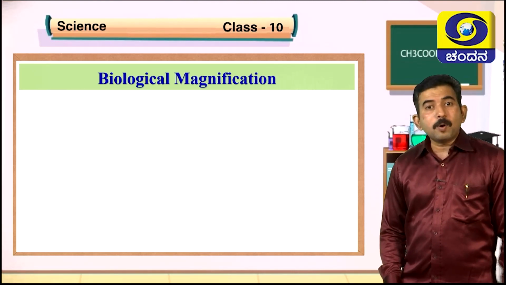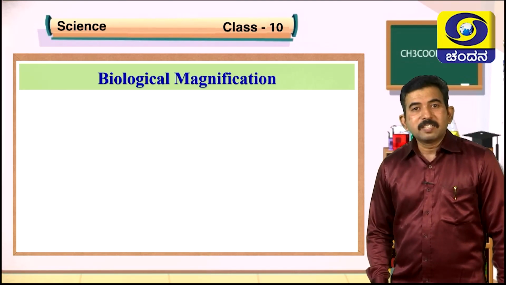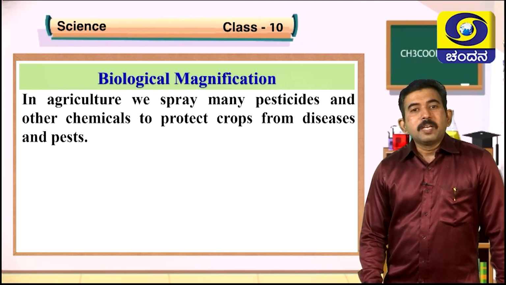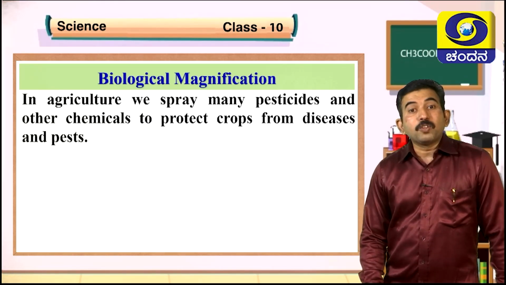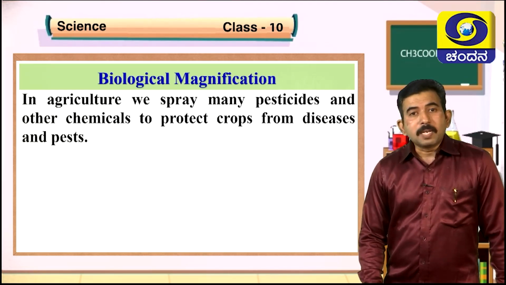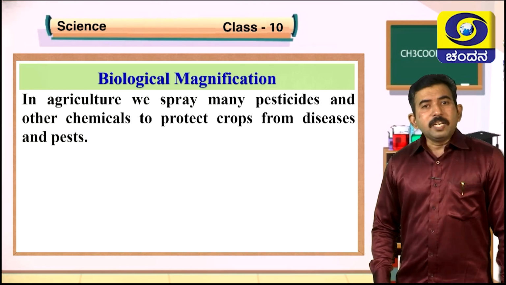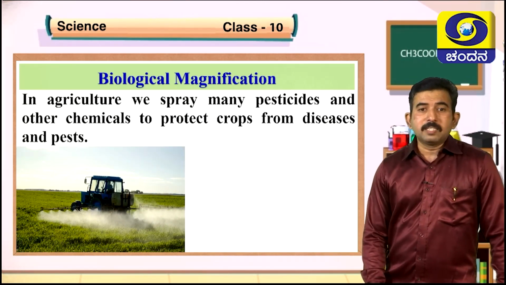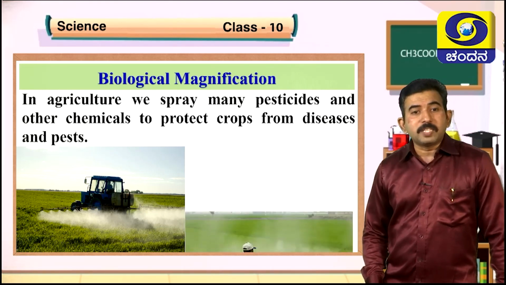Students, have you heard about the term biomagnification? Yes, you are right. Biomagnification mainly results from the usage of non-biodegradable, harmful chemical pesticides. In agriculture, we spray many pesticides and other chemicals to protect crops from diseases and pests.